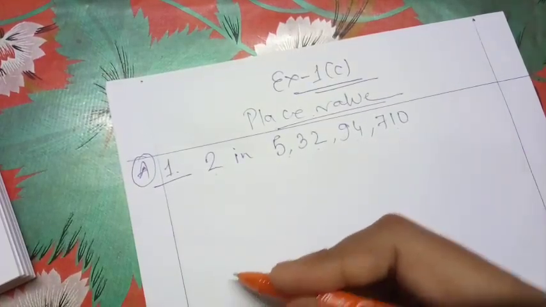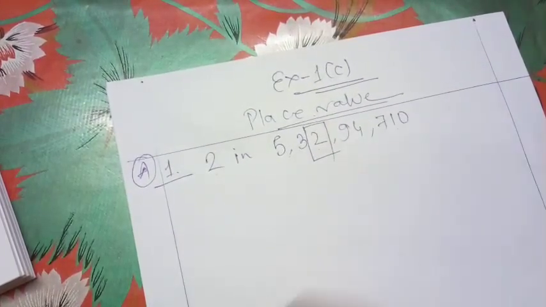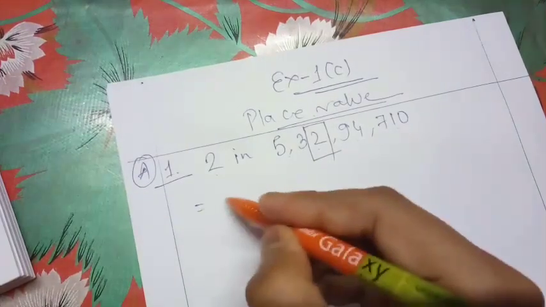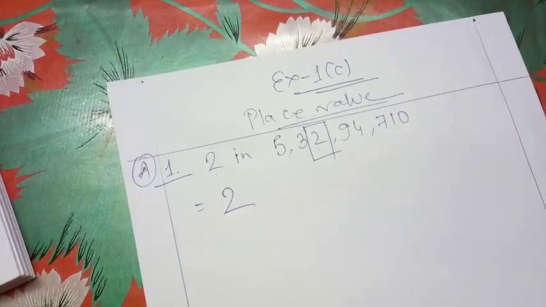So let me show you where is our 2. So this one is our 2. So take out 2. Now we have to find out the location of the 2. Where is the location? That is the most important thing and you have to do it very sincerely. Then only you can find out the correct answer for the question.